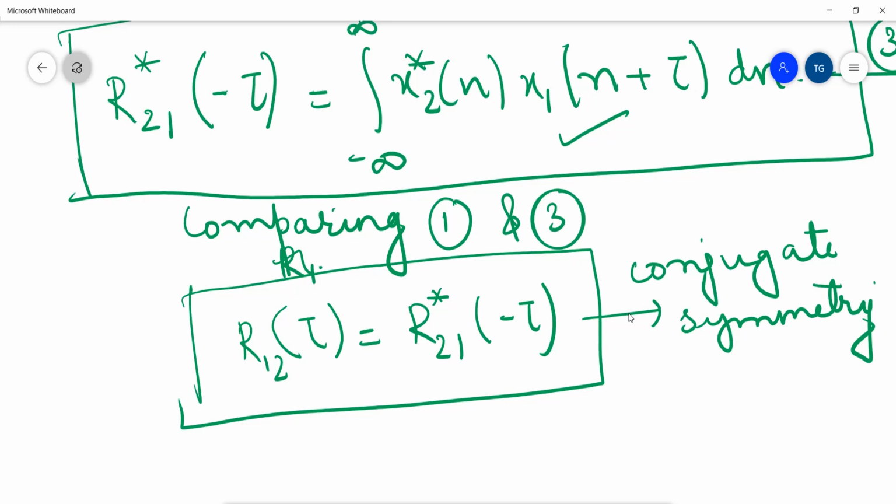So in this video we have successfully proved the conjugate symmetry property for energy as well as power signals, and we have seen cross correlation for power signals and its properties.